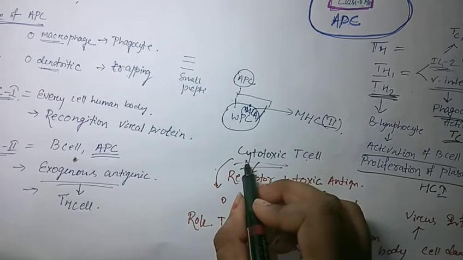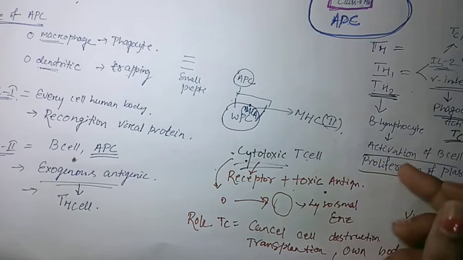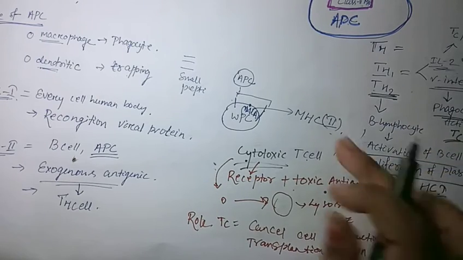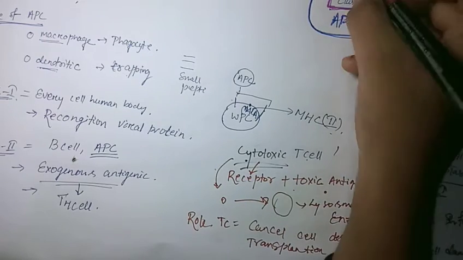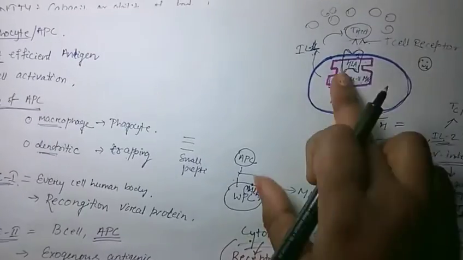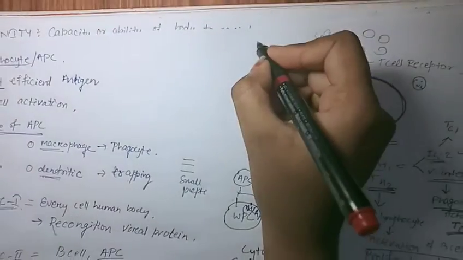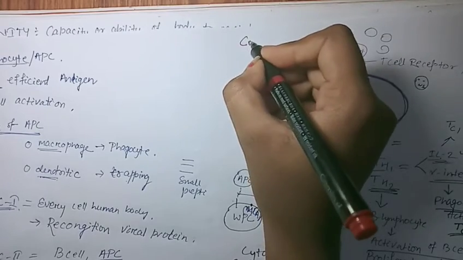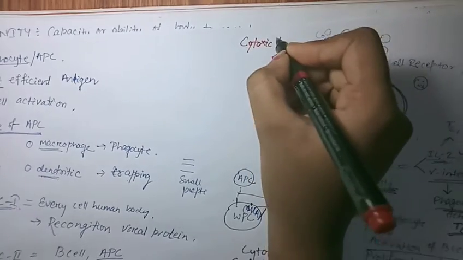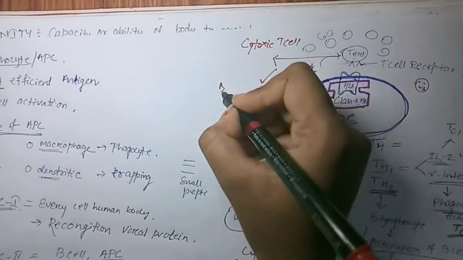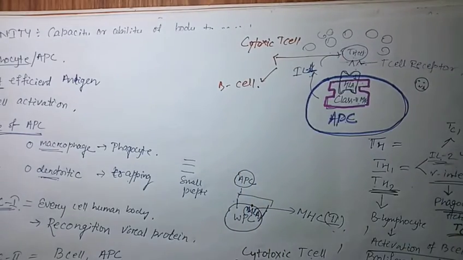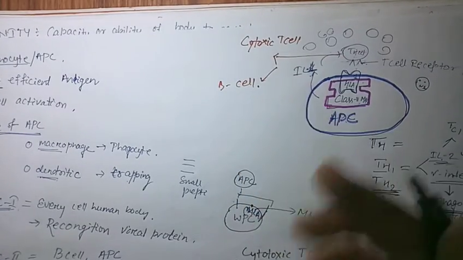So both the cytotoxic T cell and the humoral B lymphocyte are mainly activated by the T helper cell, which we discussed first. That is the main thing. The T helper cell mainly causes the activation of both the cytotoxic T cell and the B cell, meaning activation of the B cell and production of plasma cells.